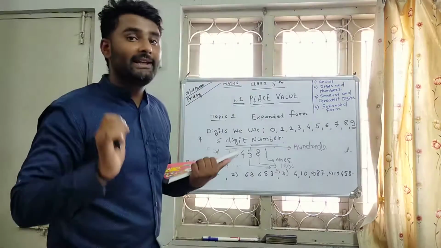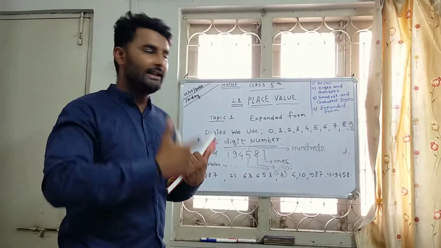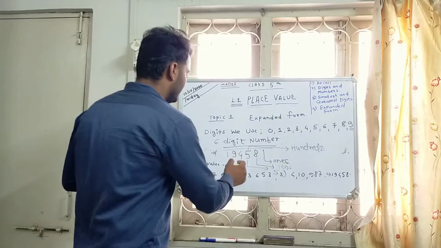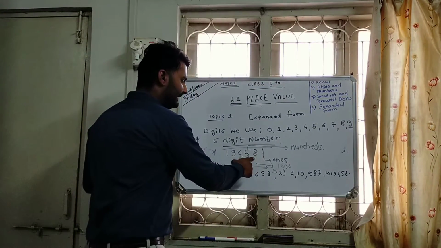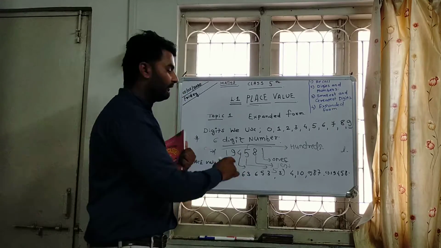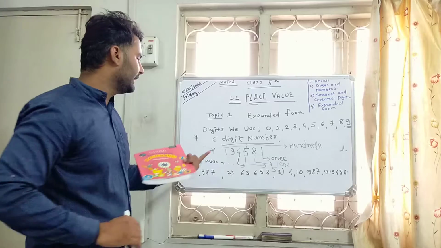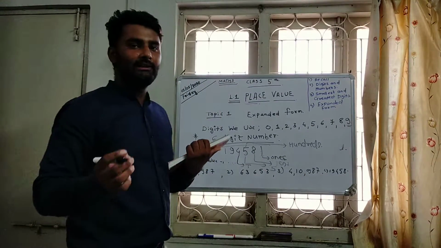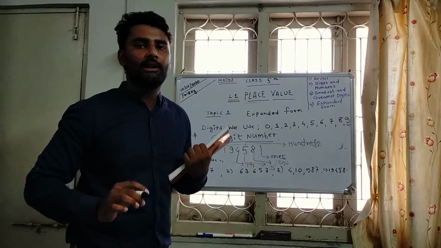Hundred is place value and its face value is 5. So move further. 4 is having ones, tens, hundred, thousand. Its face value is 4 and place value is 1000. So we can write in short form TH or 1000.